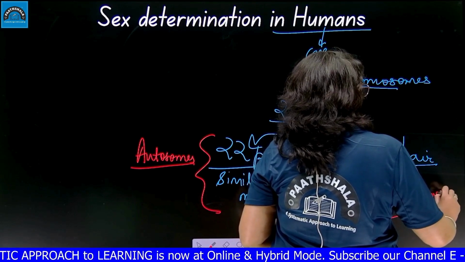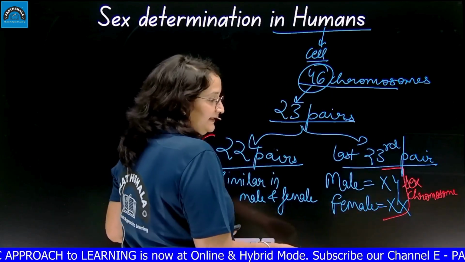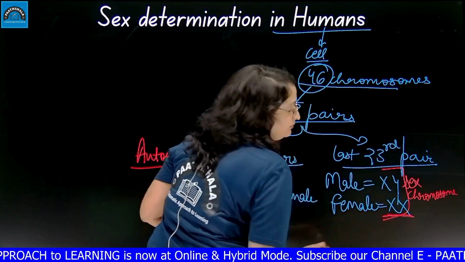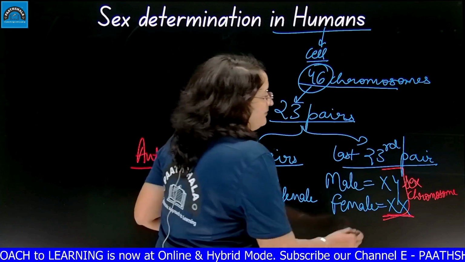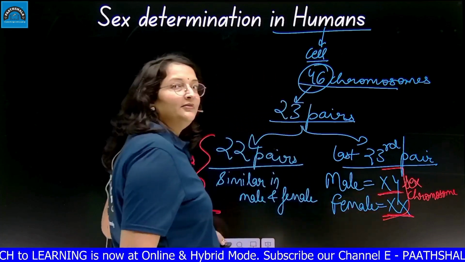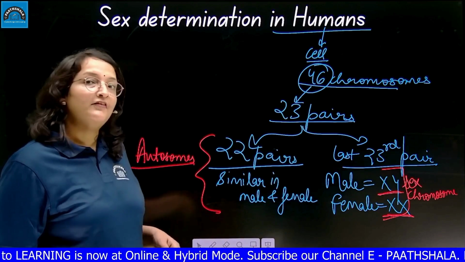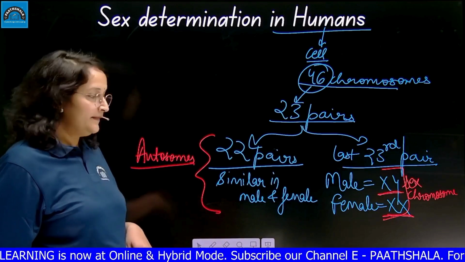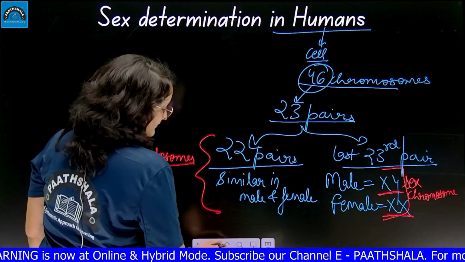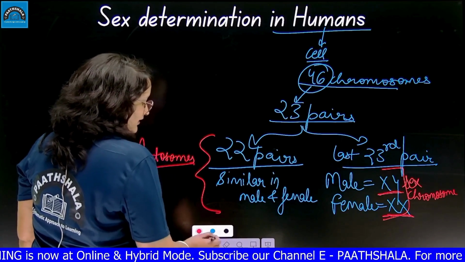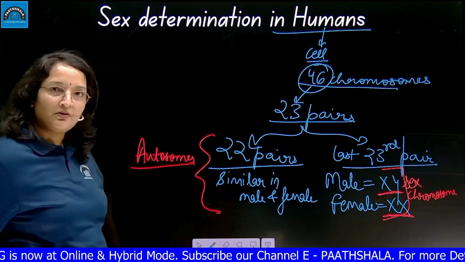Right? And here you can see the females are homozygous, both chromosomes are XX. The males are heterozygous, the male is having one X and one Y chromosome. Okay? Now, how do they determine the sex? This is clear now, what is the arrangement of chromosomes.